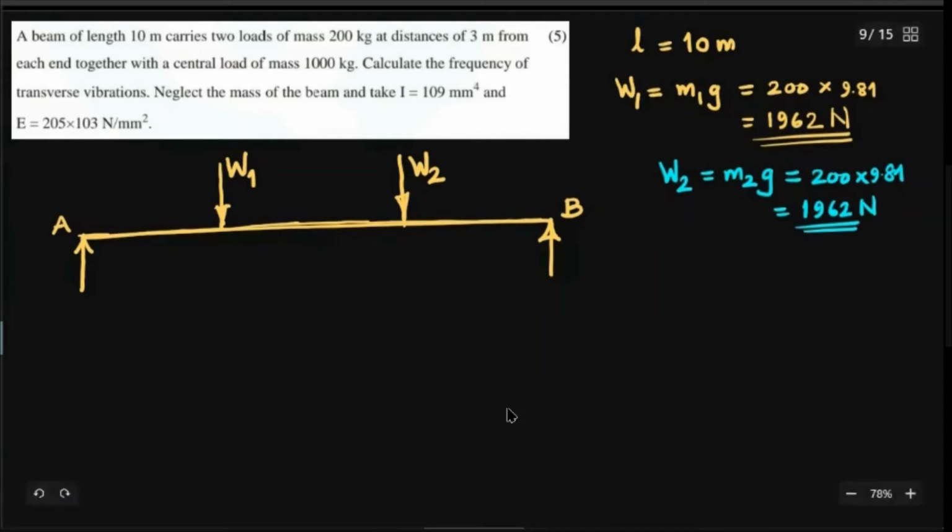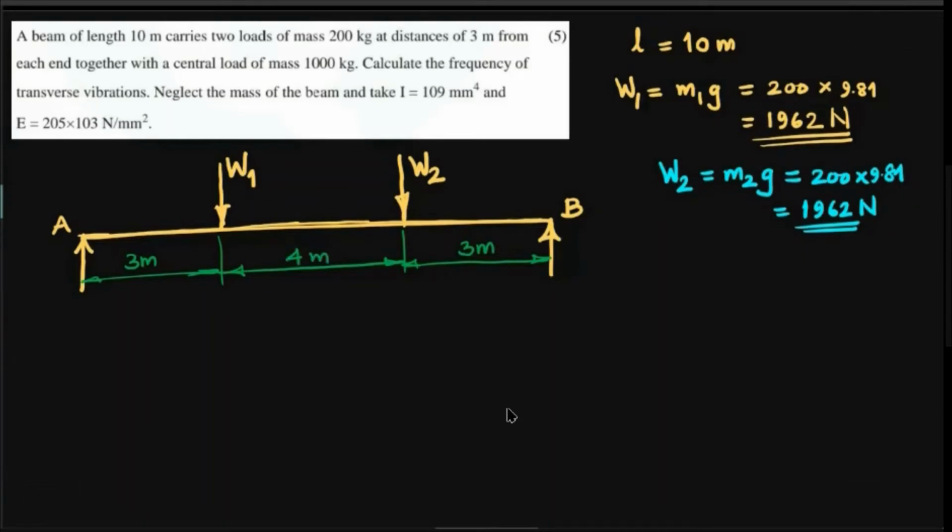And the lengths are given here. We have 3 meters, 3 meters. So the distance is 3 meter, and this is also 3 meter. So naturally the distance between the supports, the span of the beam, is 10 meters. Total is 10 meters, and this is 3 meters. So 3 plus 3 is 6. 10 minus 6, the remaining distance is 4 meters.